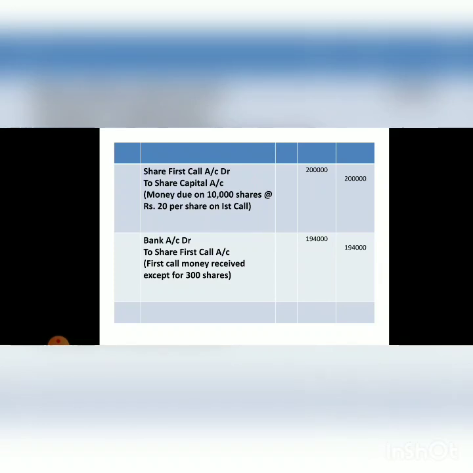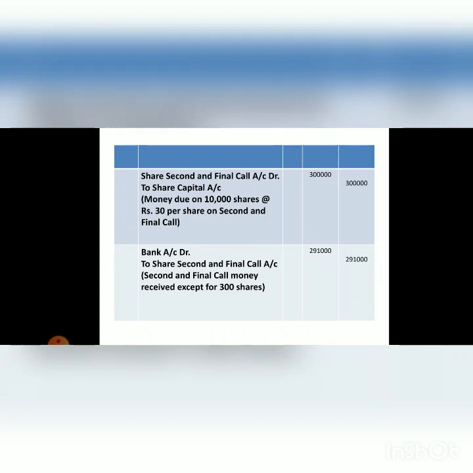That means out of 2 lakh, 6,000 rupees we will not receive. That is on 300 shares, 300 shares into 20. So the remaining amount, that is 1,94,000, will be received at the time of first call.